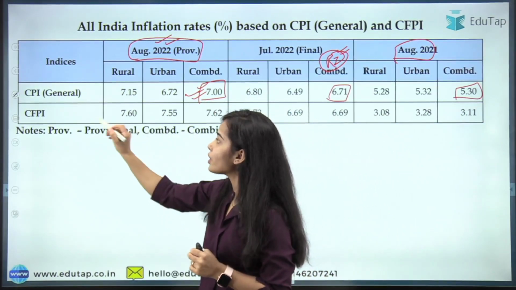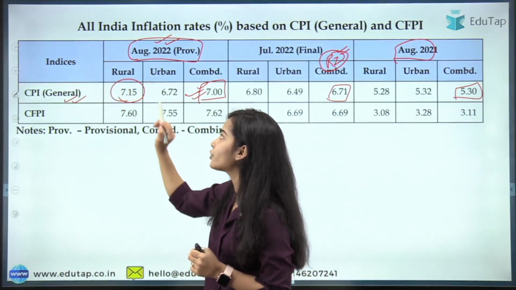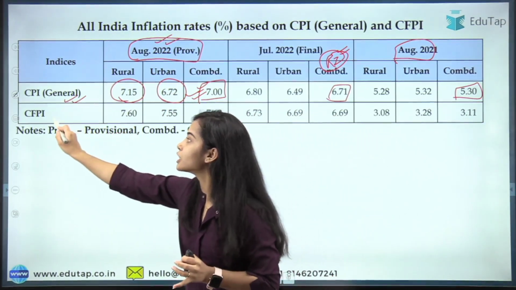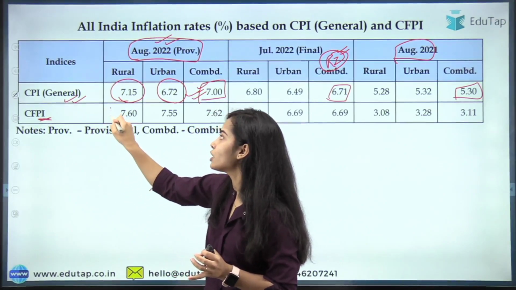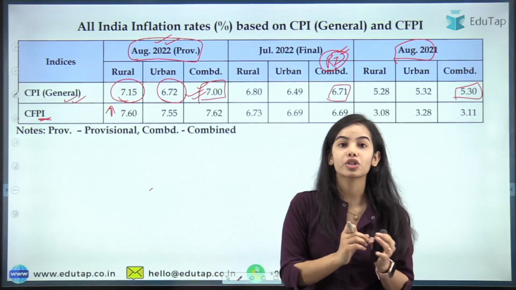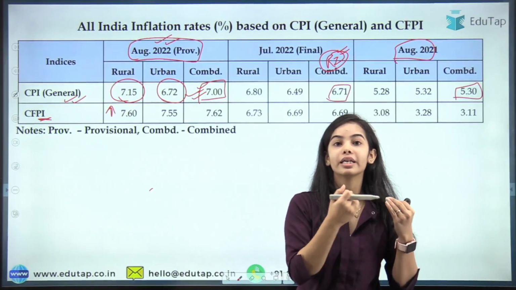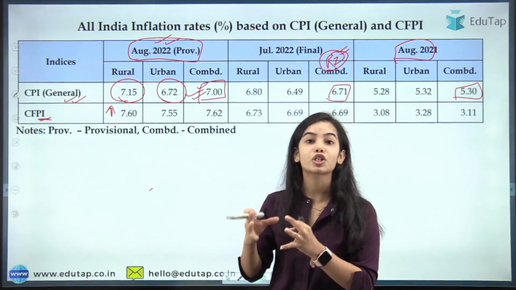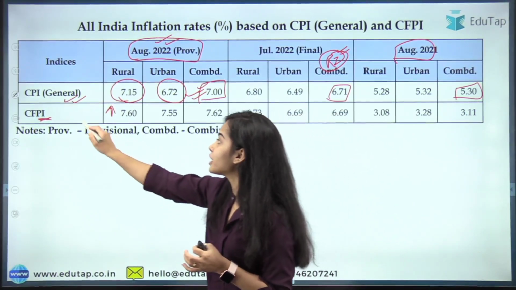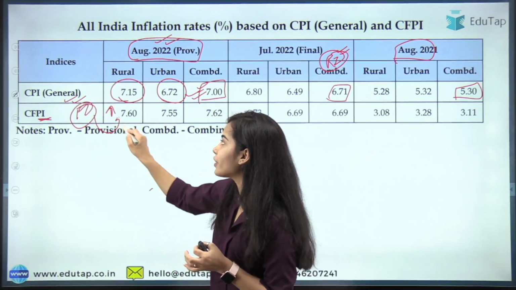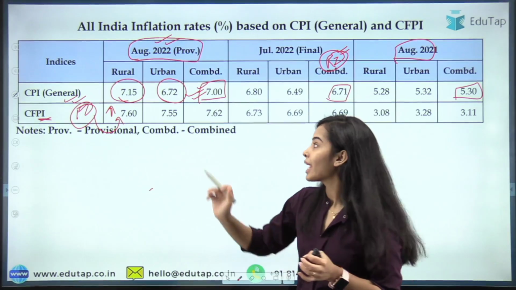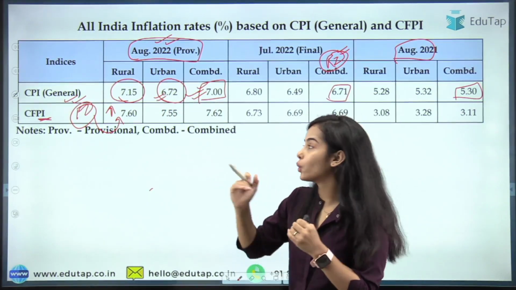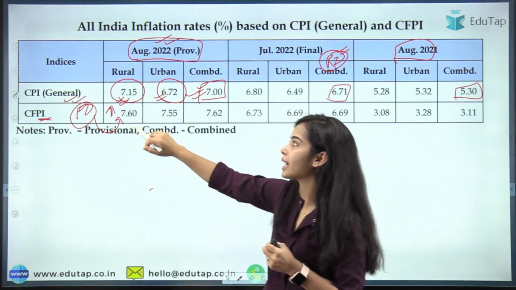Now you can see that the CPI inflation is higher in rural areas as compared to the urban areas, because in the rural areas the consumer food price index is higher. The food prices are very high in the rural areas, because those are the areas which depend on agriculture and which consume the agricultural products the most. That's why when the food inflation is very high, it affects the rural areas the most. And that's why in the urban areas the retail inflation is a little lower than in the rural areas.